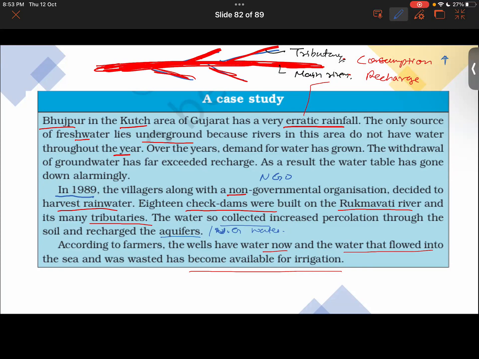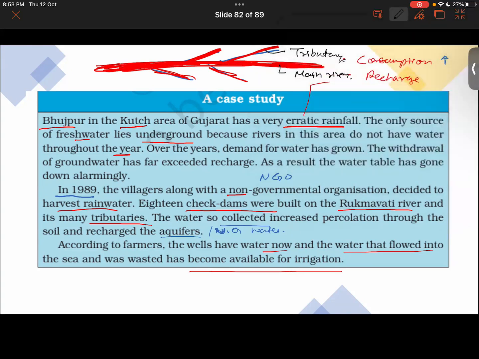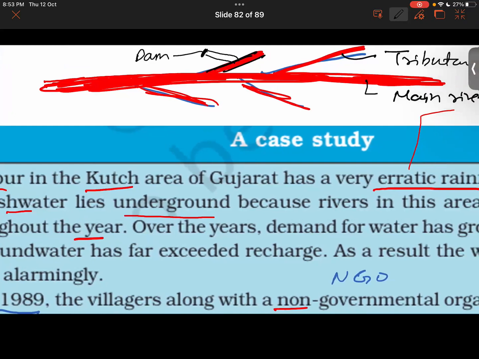But with the help of check dams, look how the check dams basically work. Suppose this is a tributary. Now, they will make a channel out of that tributary and stop it here. That is a dam here. The small line which you are seeing here, that is a dam. So thereby, this much area is now storing water.